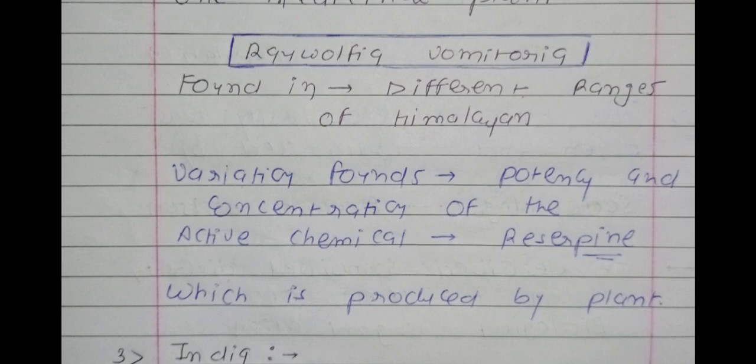Okay, and the scientific name is also important. It means the same species of plant will secrete different amounts and different potency and different concentration of this particular chemical. Why? Because of the different genetic structure. So it is the first example, of Sarpagandha.